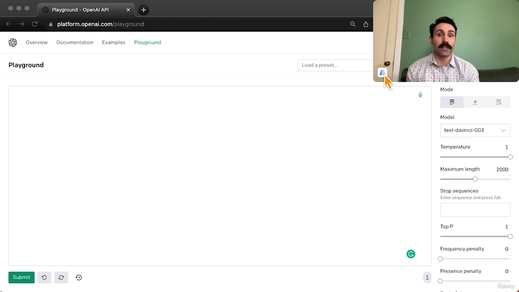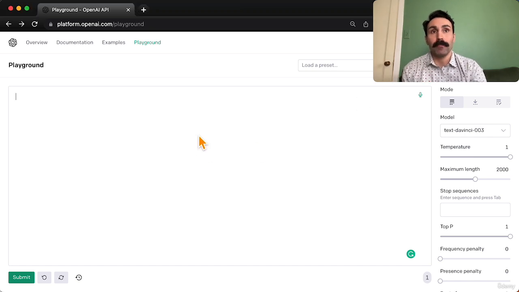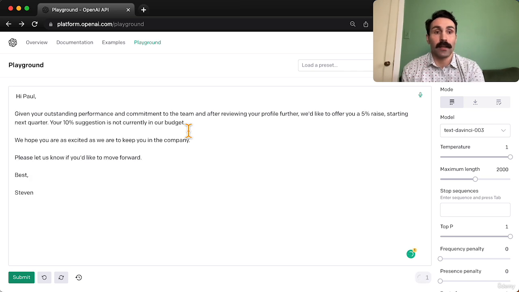So in this first example, we're going to cover the topic of salary negotiation. So let's say you've asked your boss for a 10% wage increase, which sounds reasonable, right? Inflation has been very high. So this is probably something that's happening across the workforce right now. Let's say you asked your boss for an increase yesterday, and then you wake up the next day, and inside of your inbox you get this email.